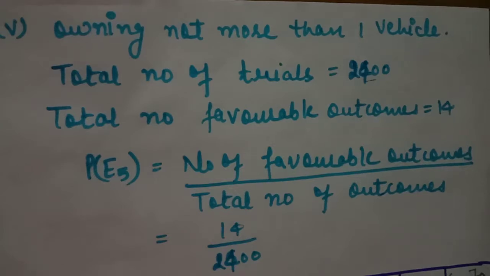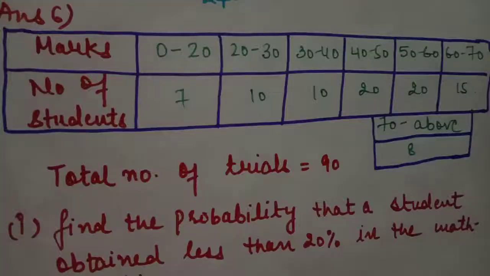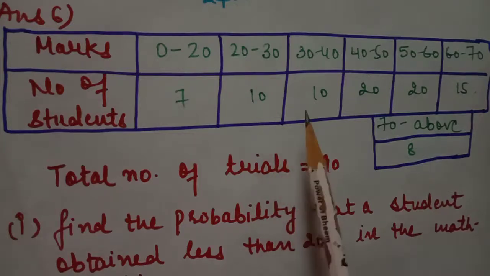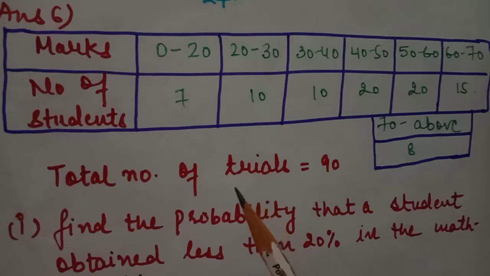Now question number 6. Students, in question number 6, it says refer to table 14.7 of chapter 14, which I already made here. First part is find the probability that a student obtains less than 20% marks in a mathematics test, and second part is find the probability that a student obtains 60% or above.